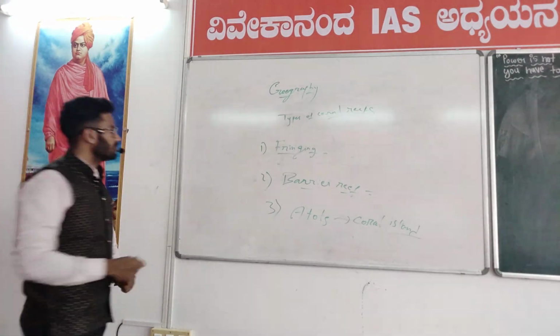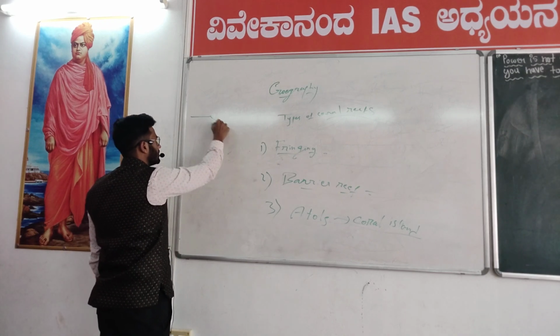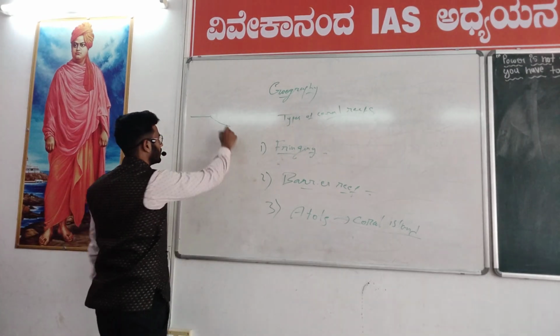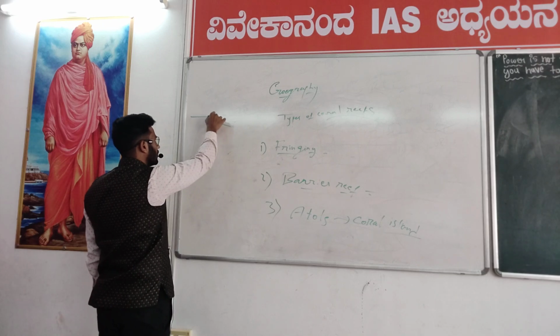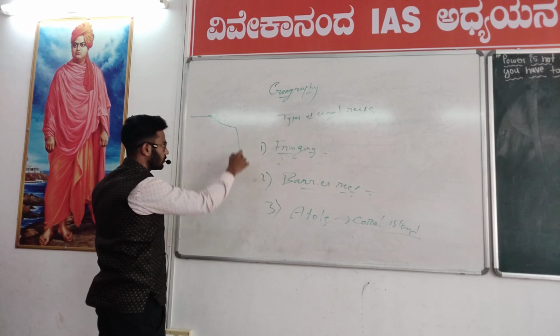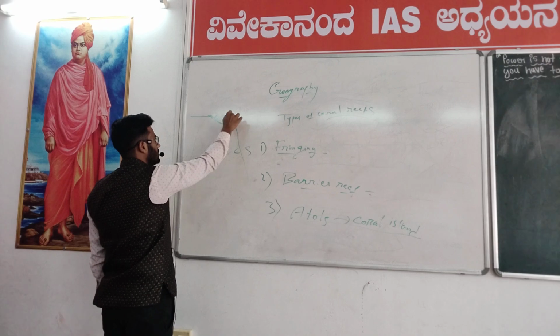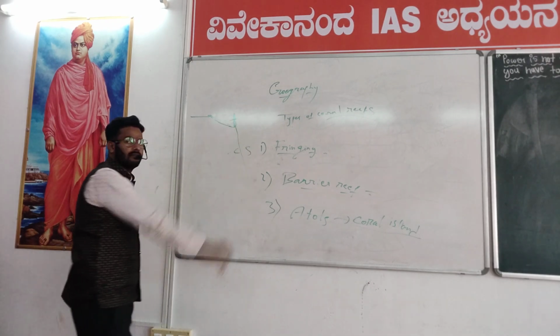What is the continental shelf? See, this is the land, and this is the ocean. Where the ocean starts, at the beach, this is the continental shelf. After that, there is a sudden slope, that is the continental slope. And what is the maximum depth of the continental shelf?